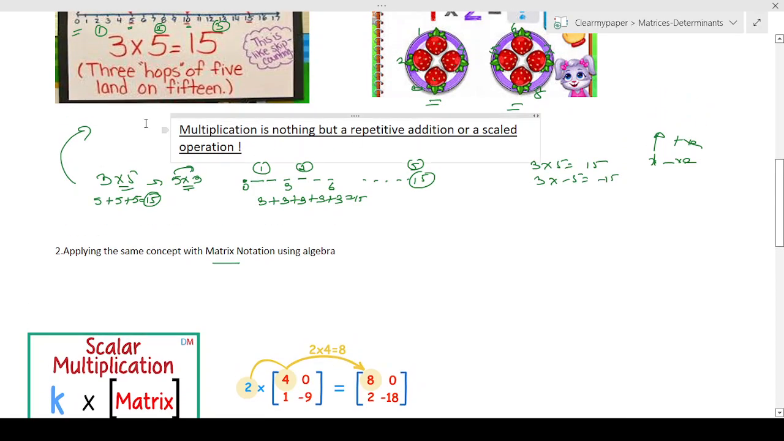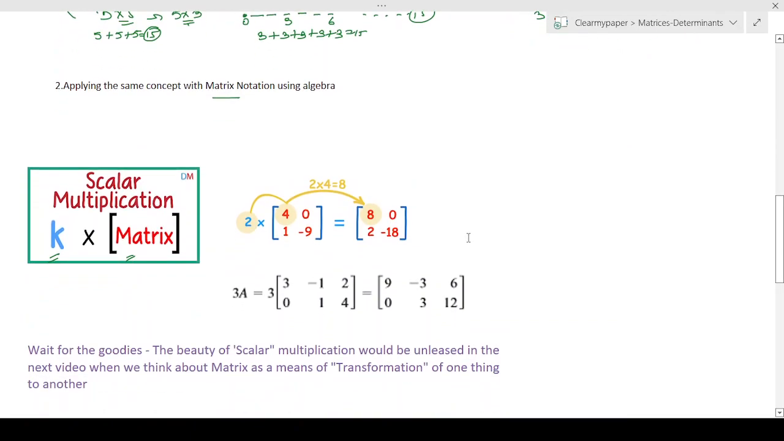For now, if you just extend this thought process, you're going to multiply a matrix by a number, a constant k. Over here, this is a matrix, multiplied by 2. Basically, it's just scaling each number by this factor. 2 into 4 is 8, 2 into 0 is 0, 2 into 1 is 2, and 2 into negative 9 is negative 18. It scales down here. So it's just applying the simple rules of mathematics as if you're multiplying two numbers. It doesn't matter whether it's in a matrix or not. So far so good, nothing really special about the matrix yet.